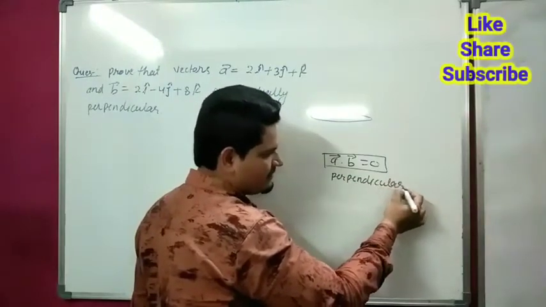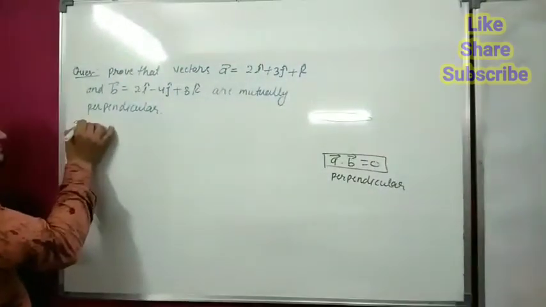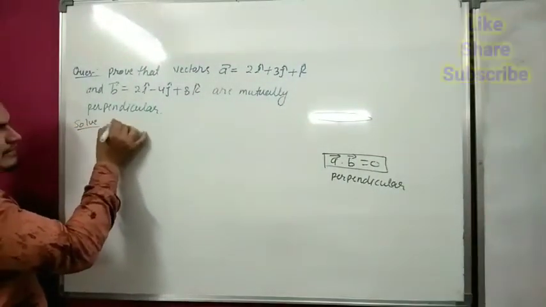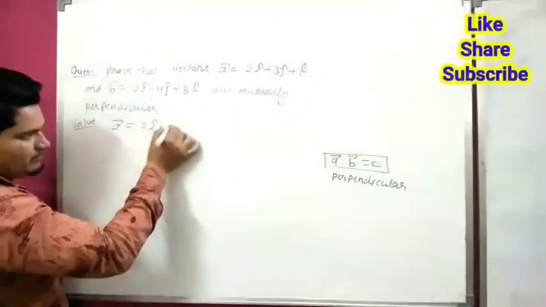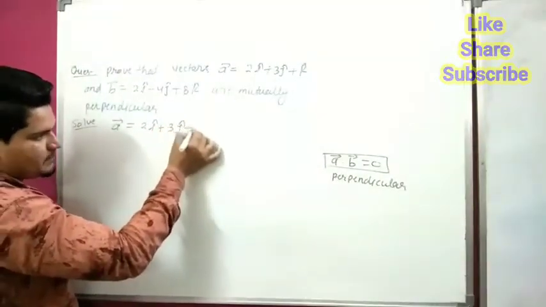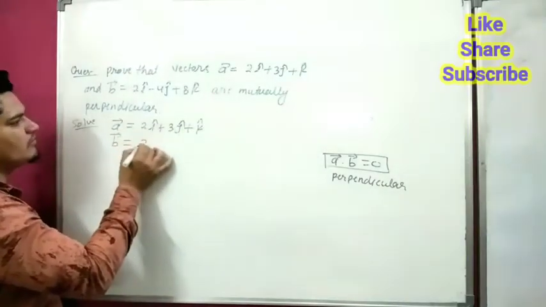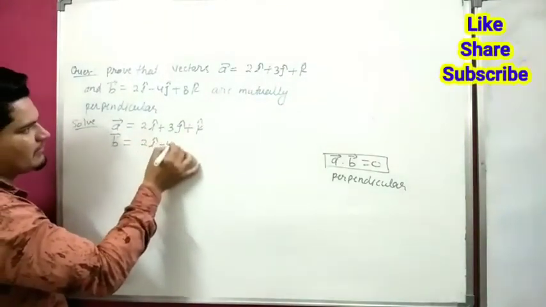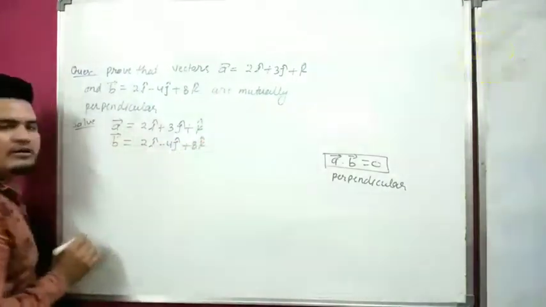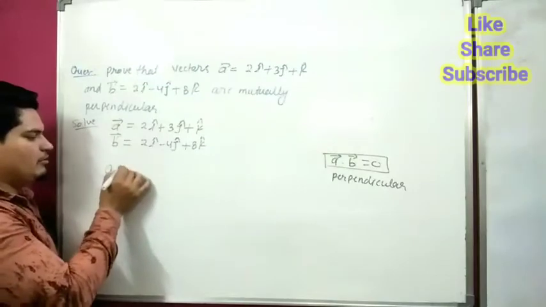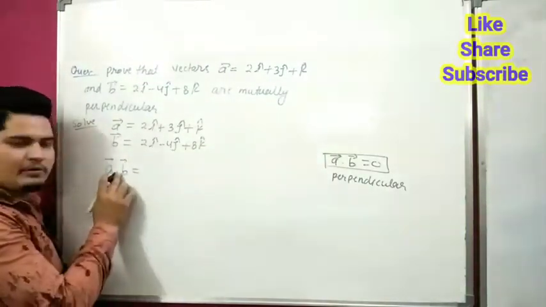Perpendicular. This is the condition of perpendicular. Now here, given vector A is 2i cap plus 3j cap plus k cap. Vector B is 2i cap minus 4j cap plus 8k cap. We have to calculate A dot B. This is called dot product.